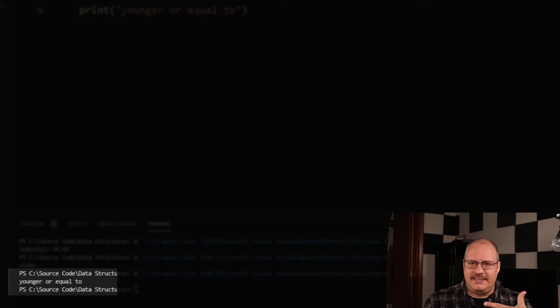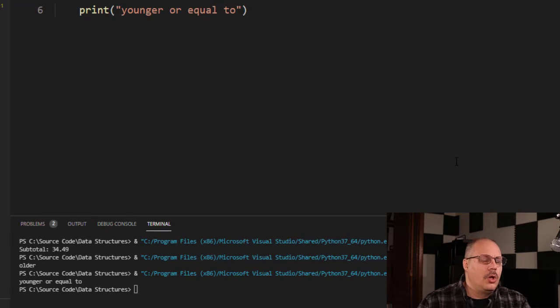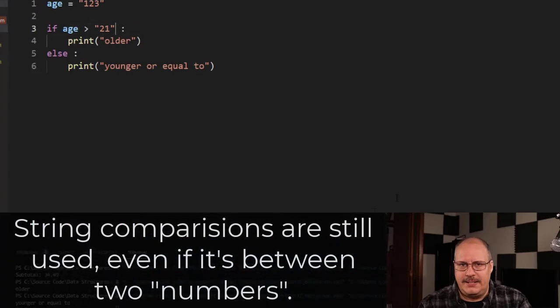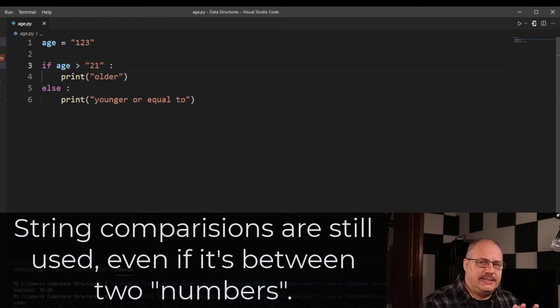You might go, wait a second, that doesn't make sense. 123 is still greater than 21. Well, it has to do with how we're using the greater than or less than equality type of operators. You see, when we look at a string, we evaluate it as a string, not as a number. So when we evaluate these as strings, it looks at the string value of 1, the first character in 123, and then it looks at the 2, the first character in the string 21. And it says, okay, is 1 greater than 2? No, it's not. And it quits checking.